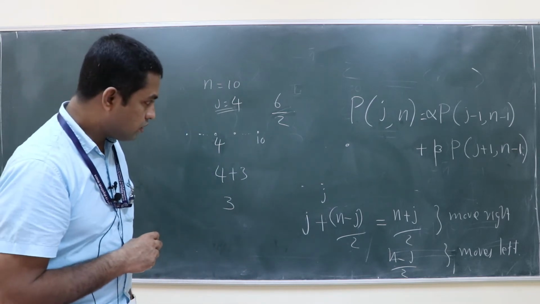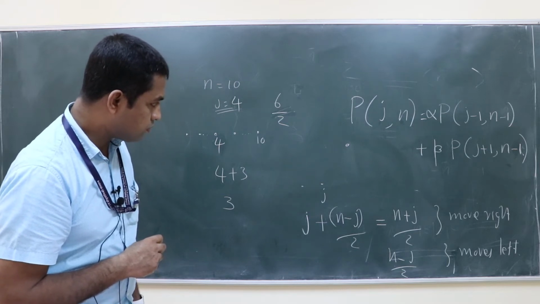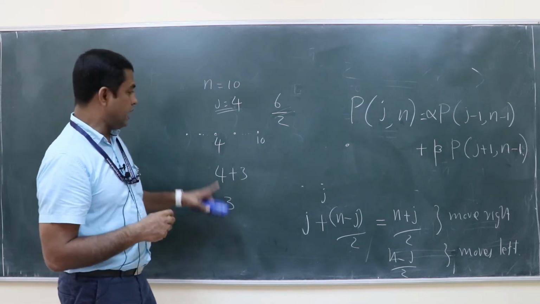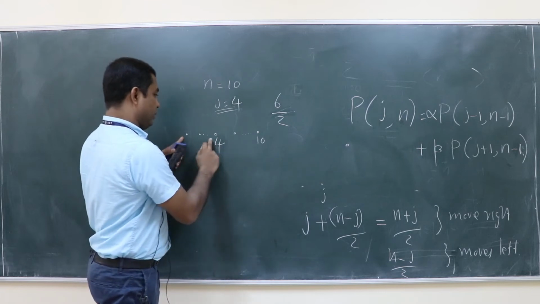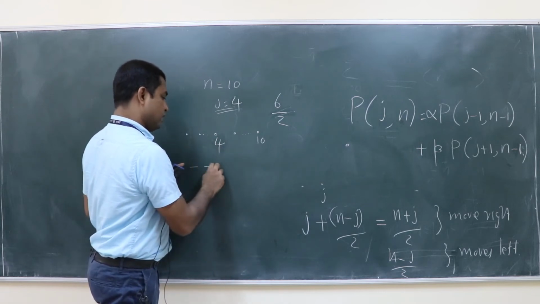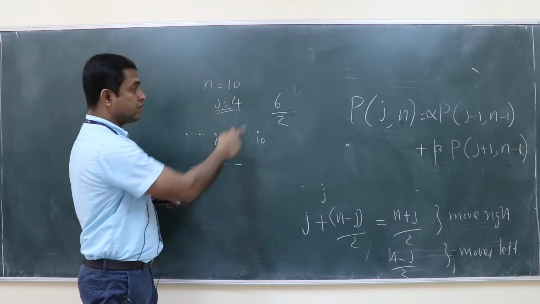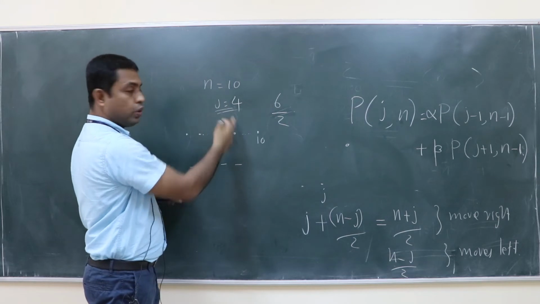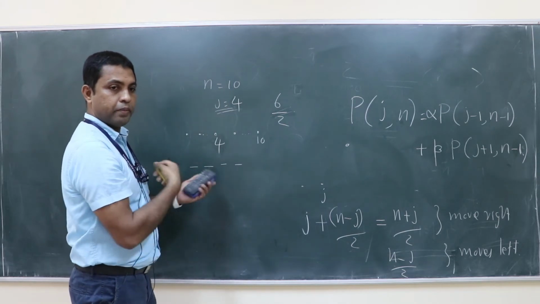So 7 right steps and 3 left steps. To reach 4 at least, you should do 4 steps right, obviously. The remaining steps, that is n minus j, that is 6, you have to do both forward and backward.